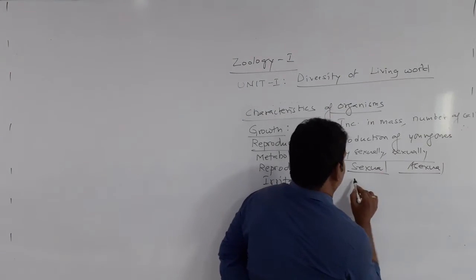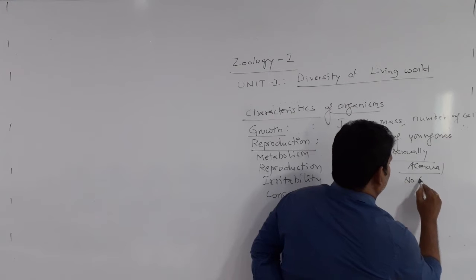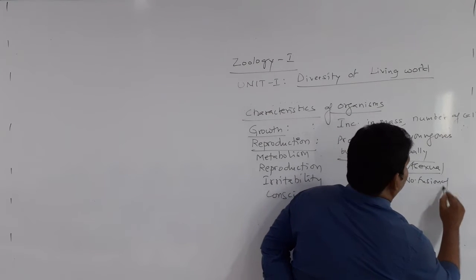Sexual means fusion of gametes. Asexual means no fusion of gametes.